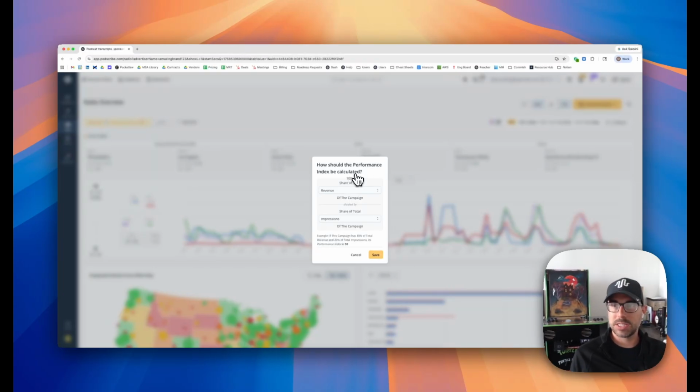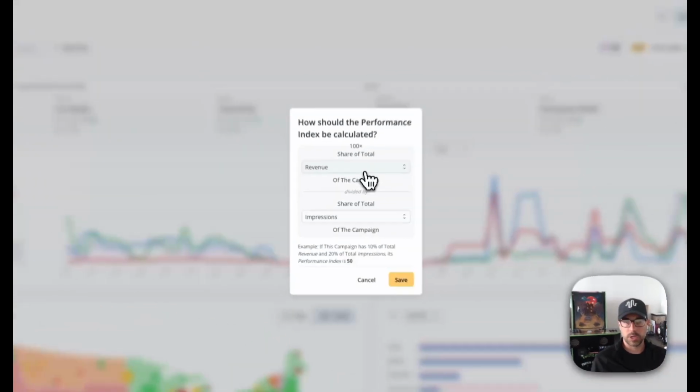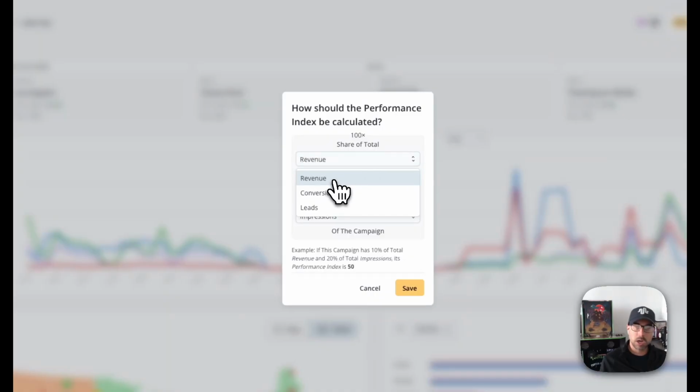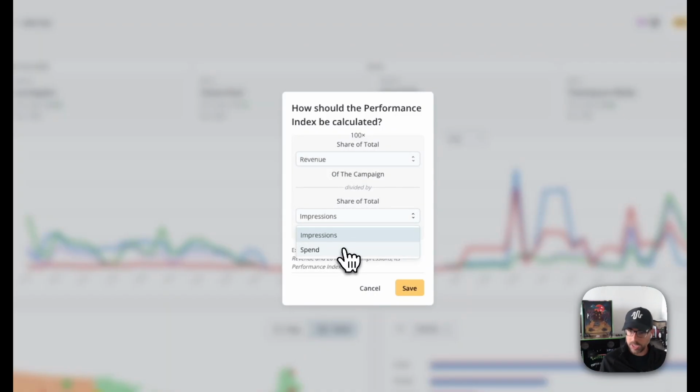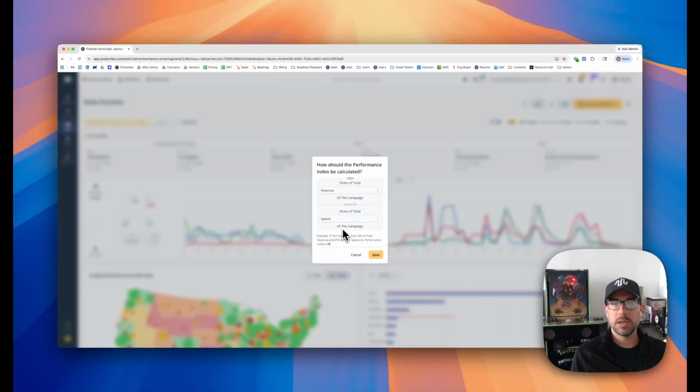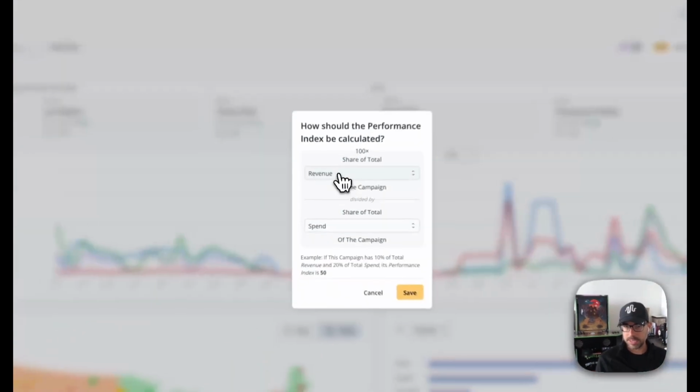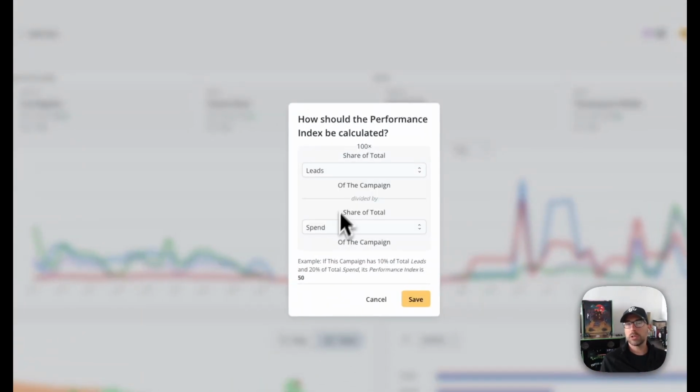Now, how we calculate that performance index might be different depending on the advertiser, and so we can adjust that directly within the dashboard here. Let's say I'm most concerned about how much revenue is being driven, and I believe that the working metric here should be spend rather than impressions, which is definitely something that we recommend. Then we can adjust the way that performance index is calculated. If let's say we care about leads that are being driven and not revenue, that can be adjusted here.